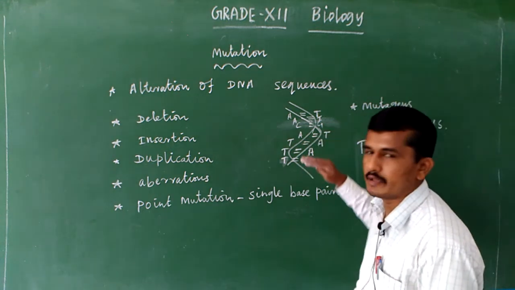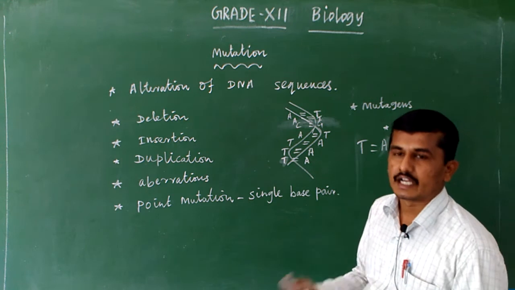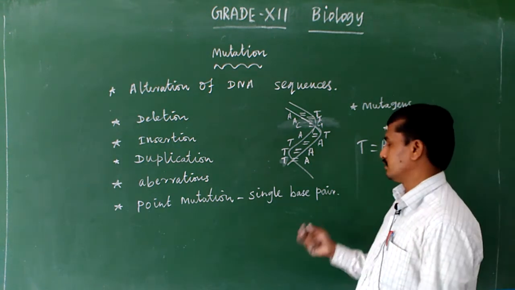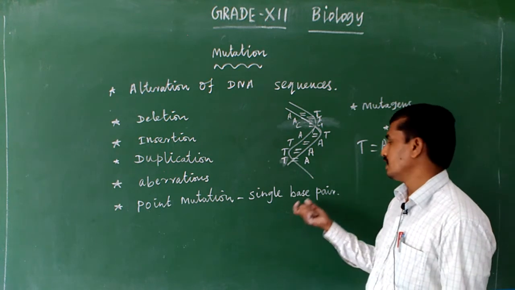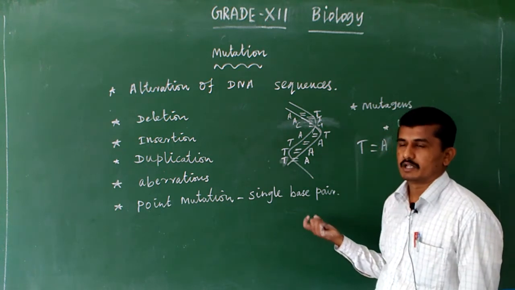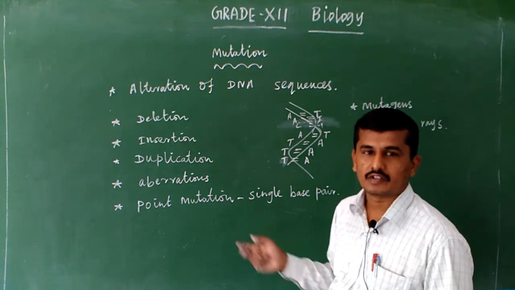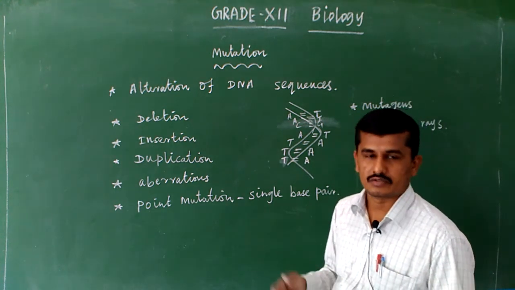So one base pair is added, deleted or inserted, anything may happen. Due to this, the single base pair is modified. That particular condition is point mutation. Various diseases are present due to this mutation.